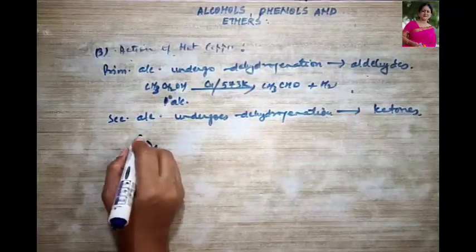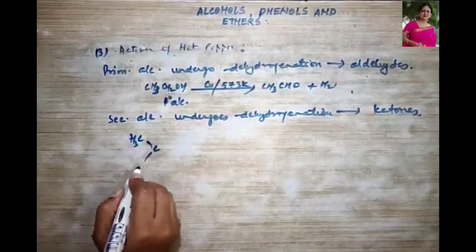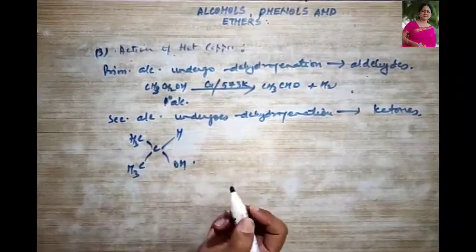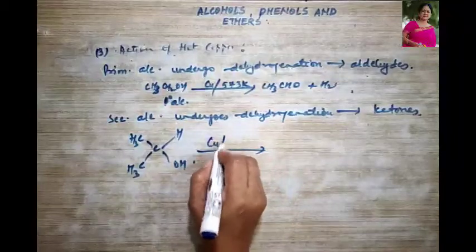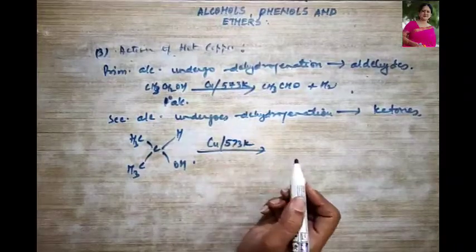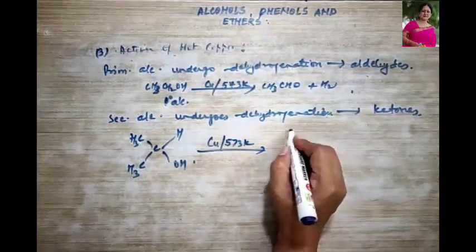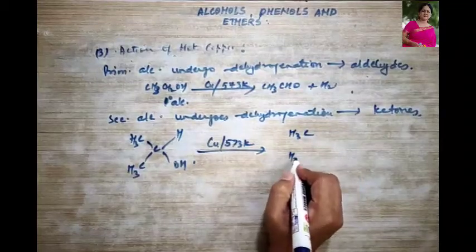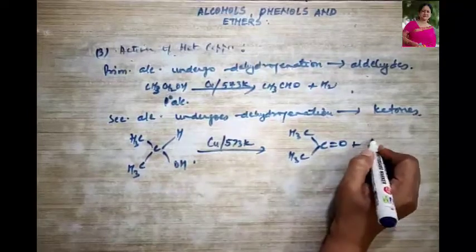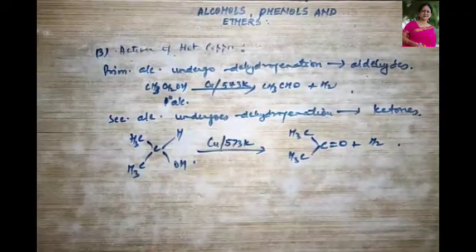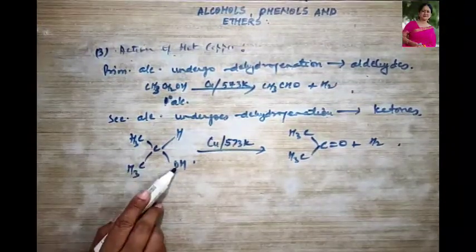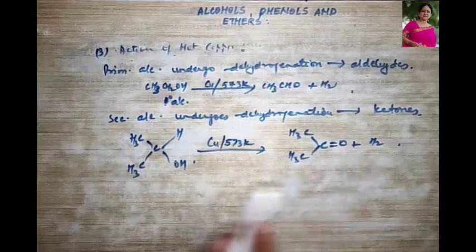So for example, CH3CHOHCH3, I hope you are understanding this. This is an alcohol, and when treated with hot copper at a temperature of 573 Kelvin, it should give you a ketone. So here is your ketone, CH3COCH3, with C double bond O, plus H2 given out.